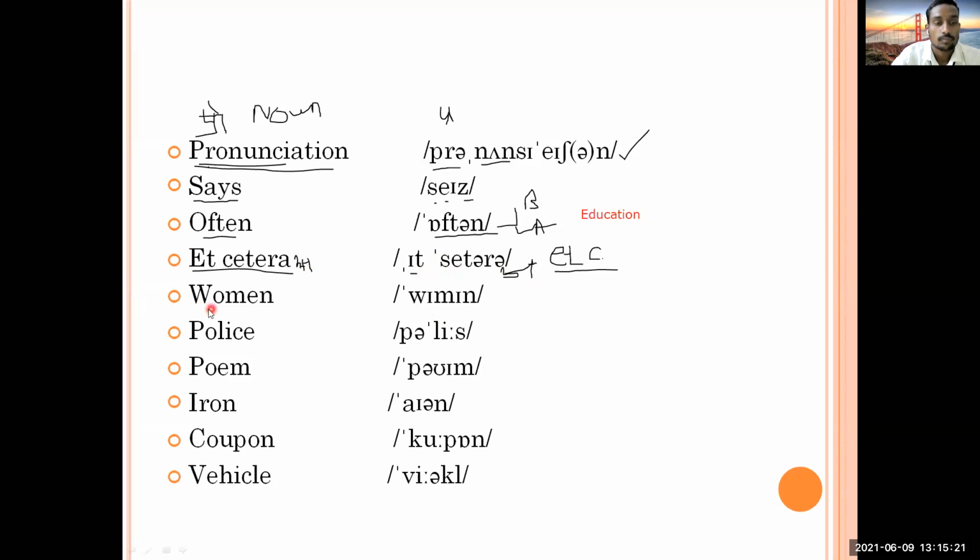Women. Women. Some are getting it. Some people are pronouncing it clearly, but still there are some that are calling it woman, woman or woman or women. So you can take help of this. I have given here how to pronounce it. Women. Yes, you would call it women, okay, and not woman.